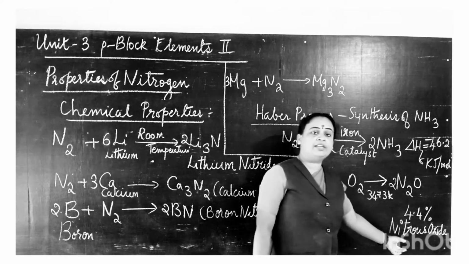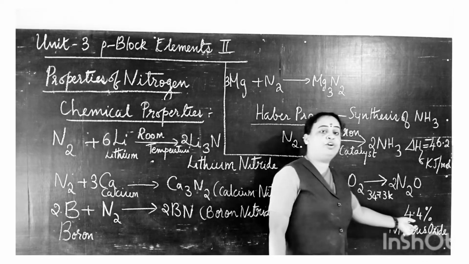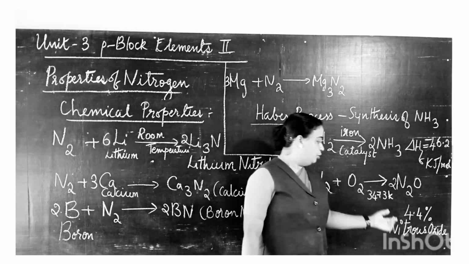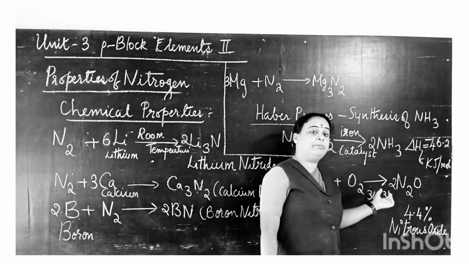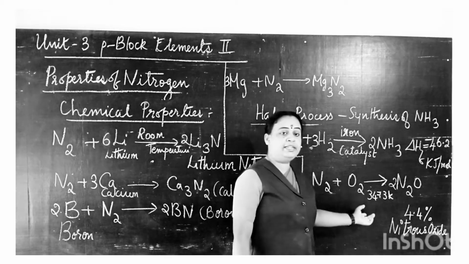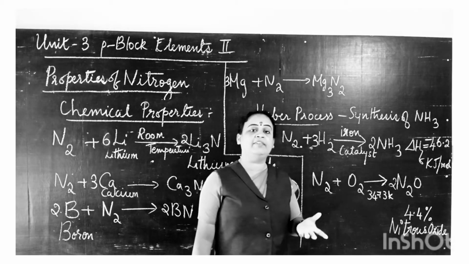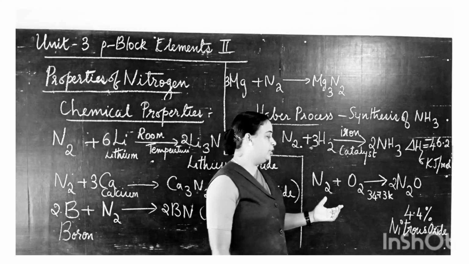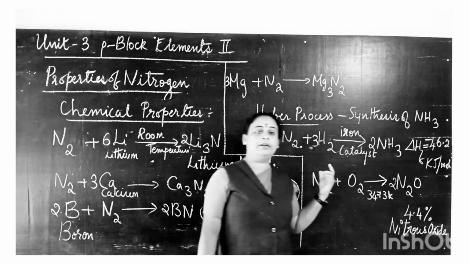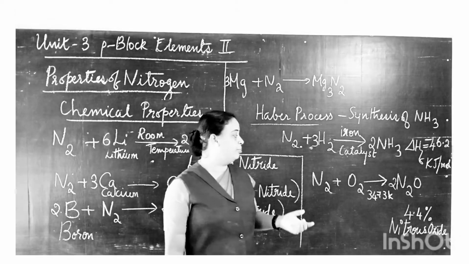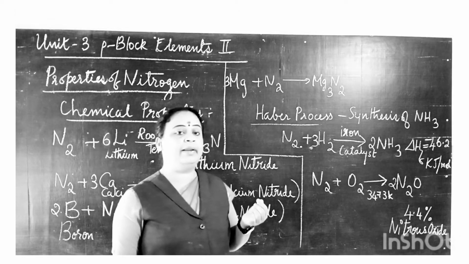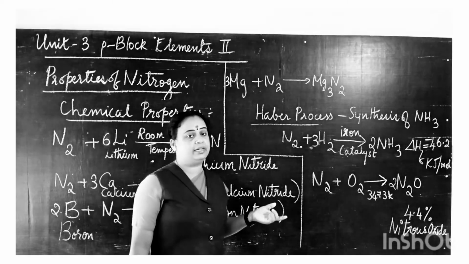The yield of this nitrous oxide is very little, that is 4.4%. To synthesize it, high temperature is required, so 3473 Kelvin is utilized, where nitrogen and oxygen combine together to form nitrous oxide.